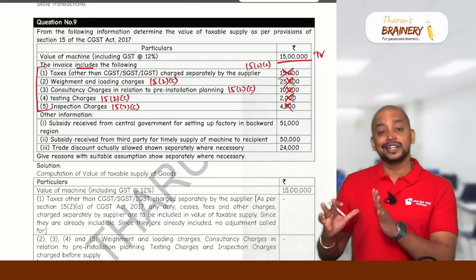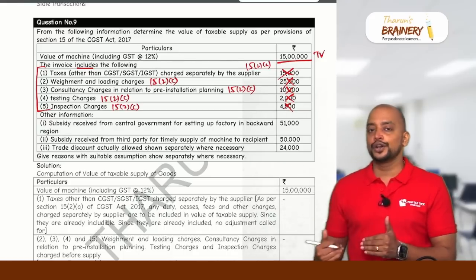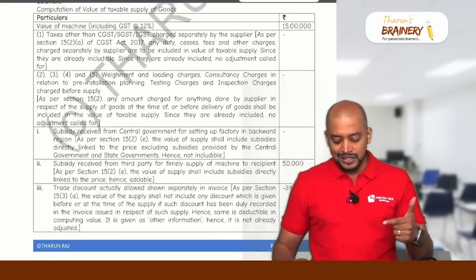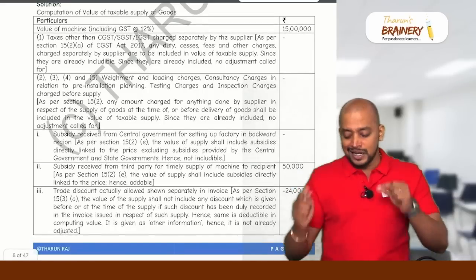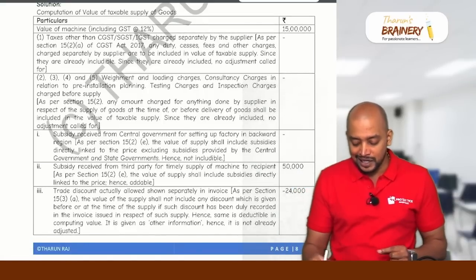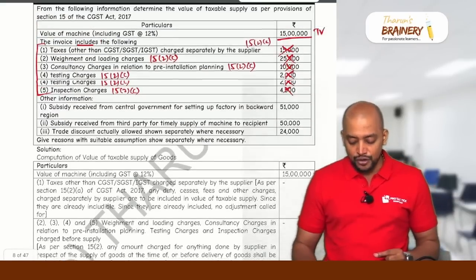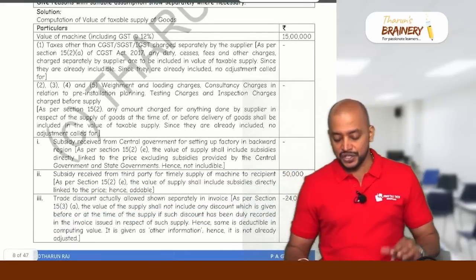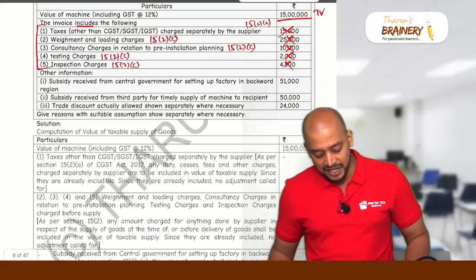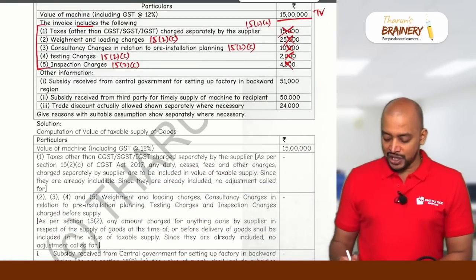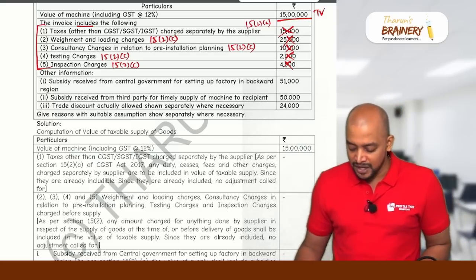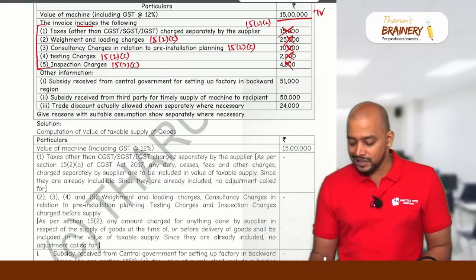So these are the notes you need to write. You need to write the notes, but you don't have to do any adjustment to the transaction value. So like this, each and every note, first the point and then the explanation. For 2, 3, 4 and 5, it is common, 15(2)(c), so one explanation will be sufficient. Thereafter, other information: subsidy received from central government for setting up factory in backward region.